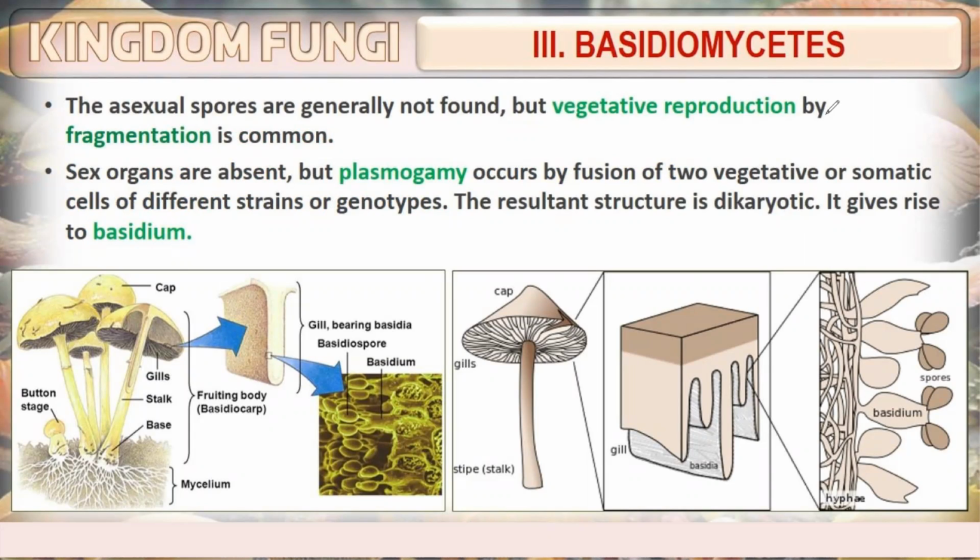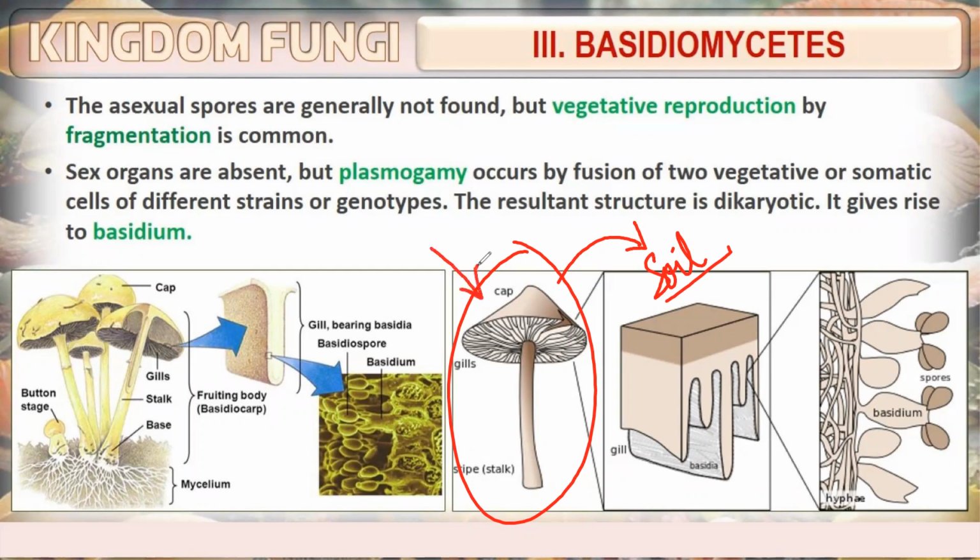We can also do this experiment at home. If you take a mushroom and grind it, and pour the slurry into the soil while providing water, then after a few days you will observe the mycelia start growing.